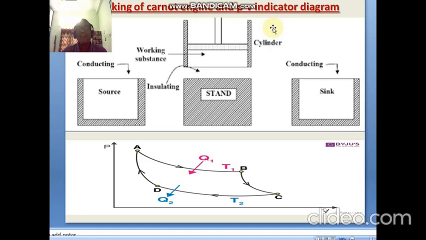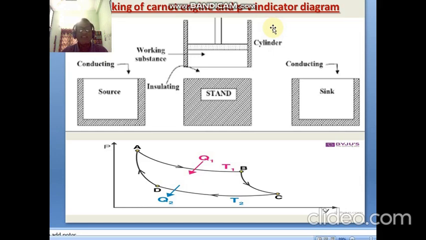So by taking pressure on the y-axis and V on the x-axis, if we plot a graph for the different thermal processes, then that curve is a cyclic curve. That curve is known as the PV indicator diagram.